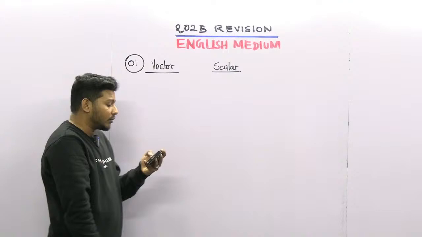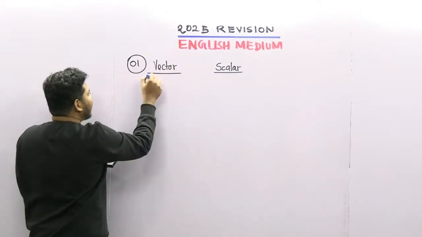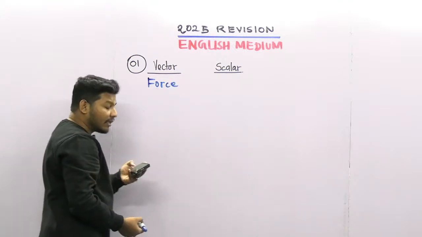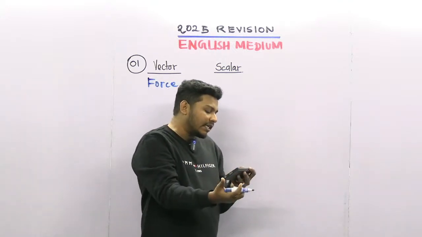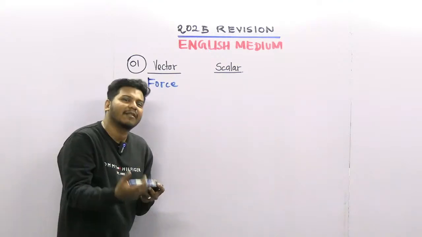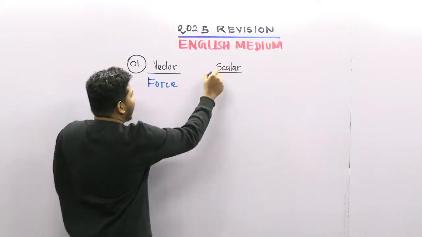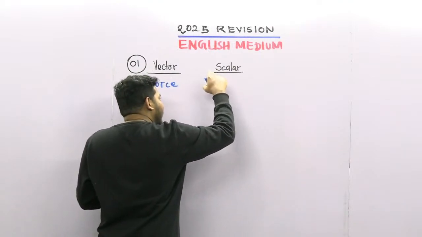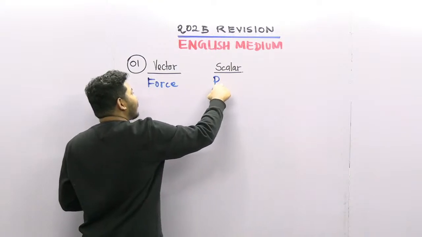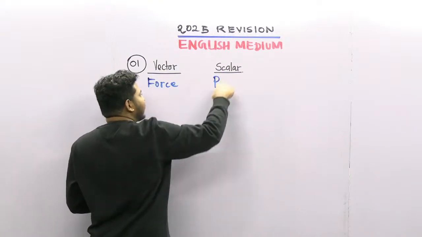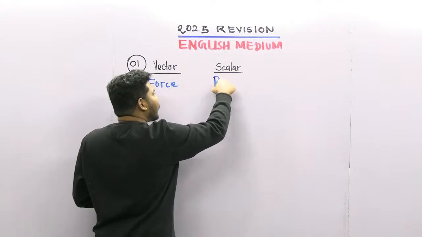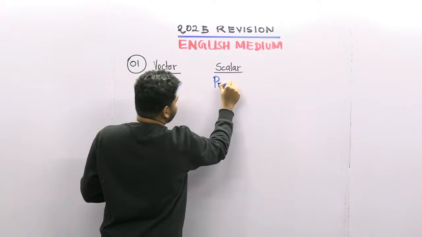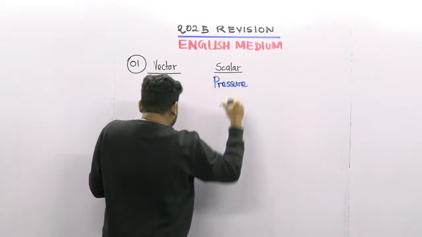Number 1 is force. We know that force is a vector quantity, right? Number 2, in the first answer, the second one is pressure. We already know that pressure is a scalar quantity. It has only magnitude. It doesn't have direction. So pressure is a scalar quantity.